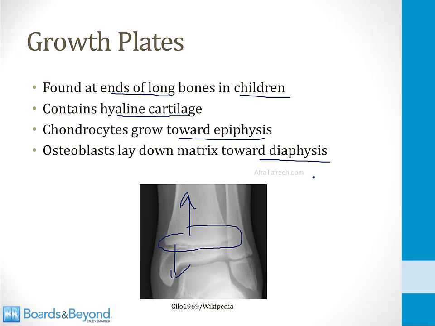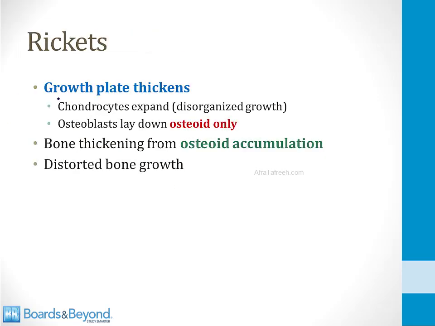And this is how the long bones get longer in children, and that's why their arms get longer and their legs get longer and they get taller. In rickets, the growth plates in children will thicken. This is because the chondrocytes continue to expand, although they display disorganized growth, and the osteoblasts lay down osteoid only. The osteoid does not become mineralized, so it just builds up, and the bone thickens from osteoid accumulation.